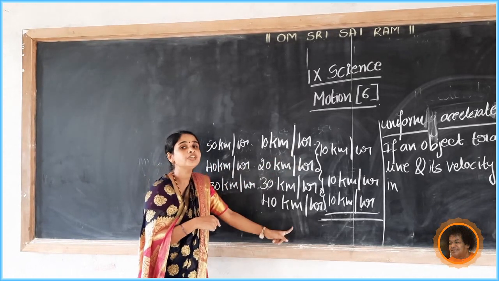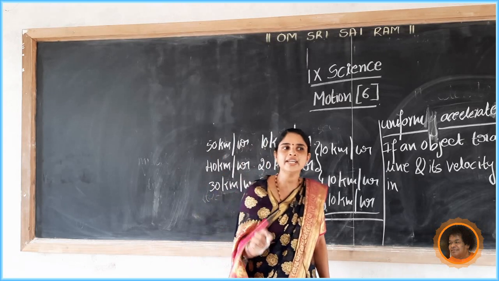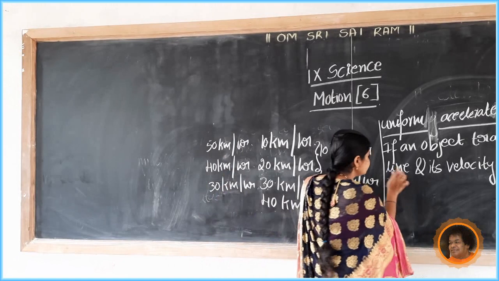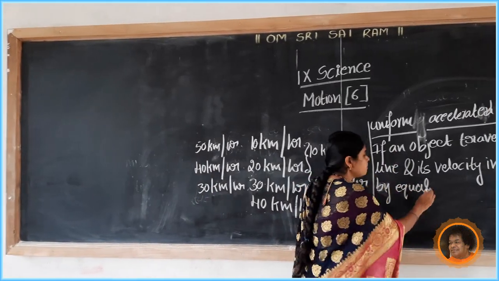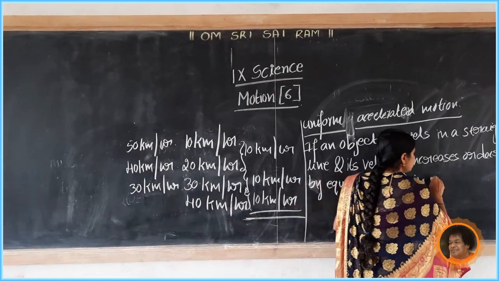In this case, velocity increases. So, its velocity increases or decreases by equal amount in equal intervals of time.